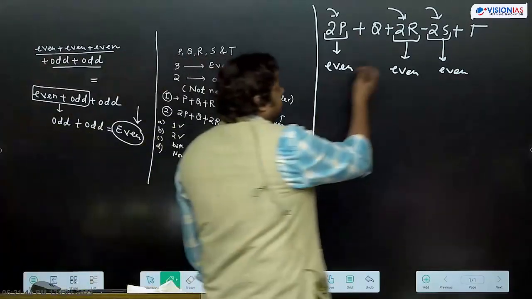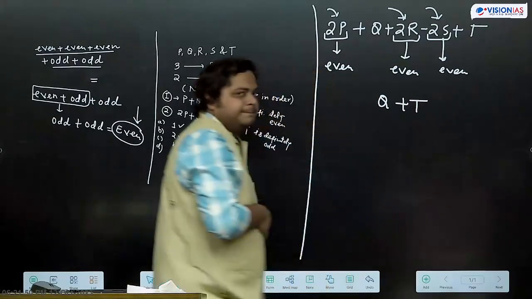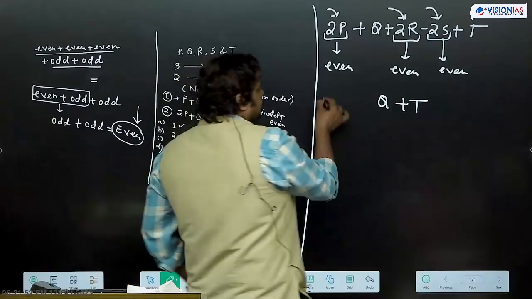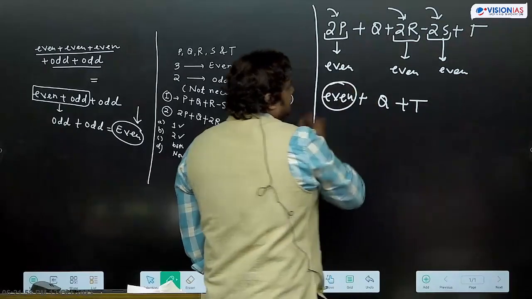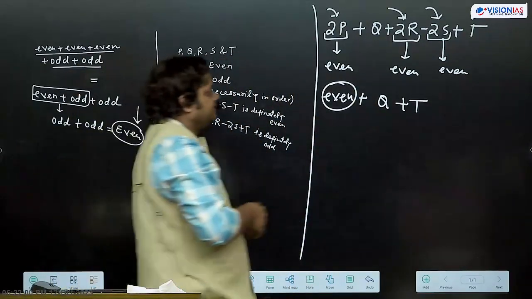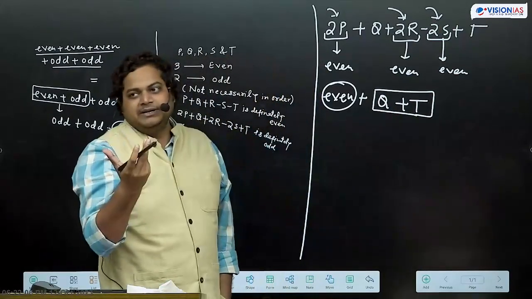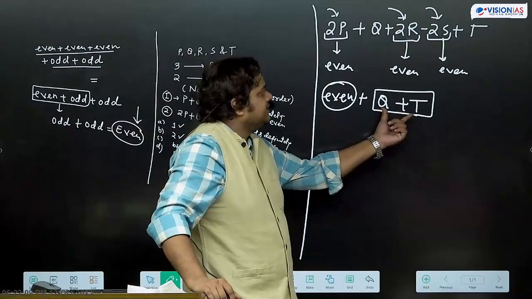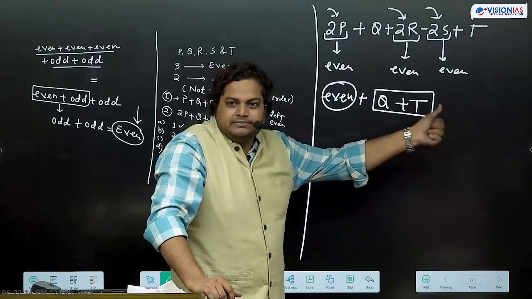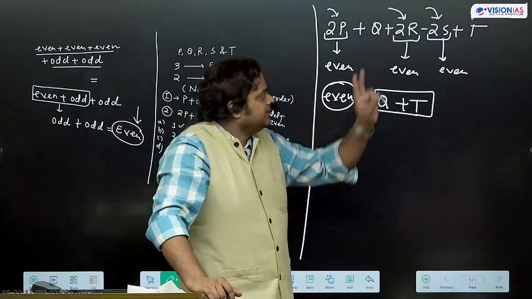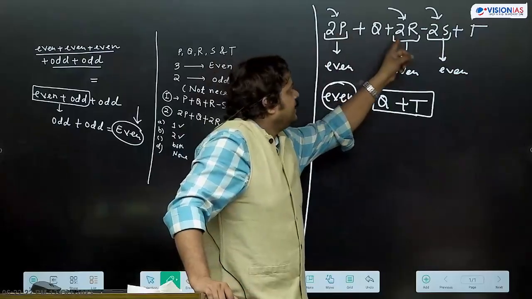3 terms we are getting even. So remaining are Q plus T. So we have even. These are even numbers. उसको sum करेंगे तो even ही आएगा. Correct. Now we have this Q plus T. There are possibilities कि these 2 numbers are even number or these 2 numbers are odd number. This can be the possibility because it is given in the question कि 2 numbers are odd and 3 are even. अब PQR can be even number also.